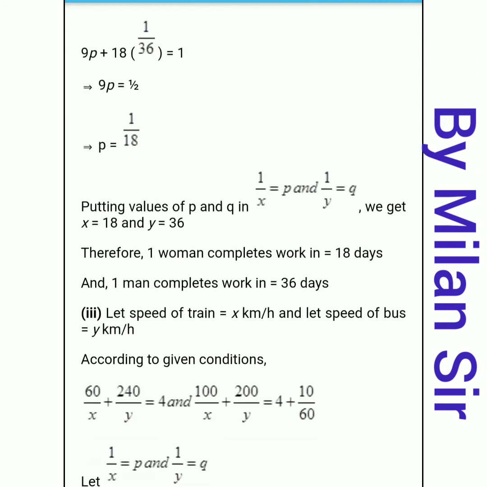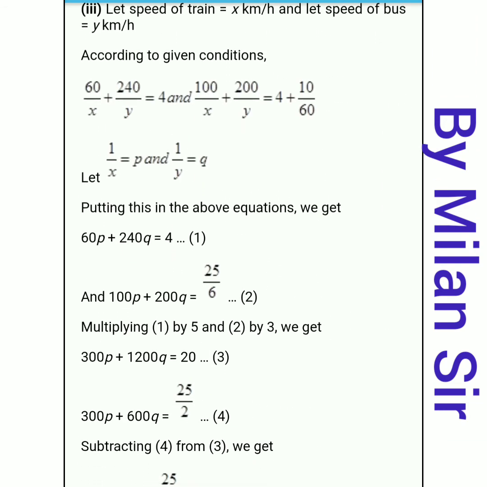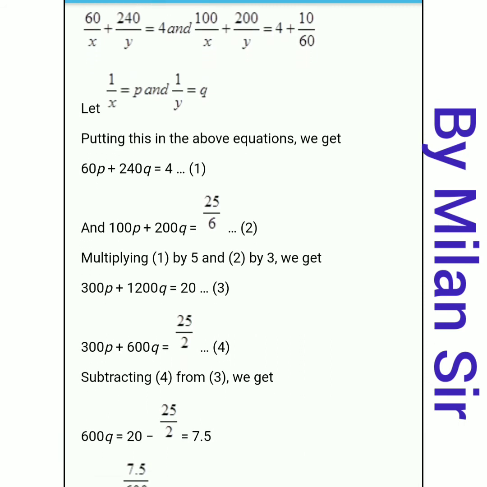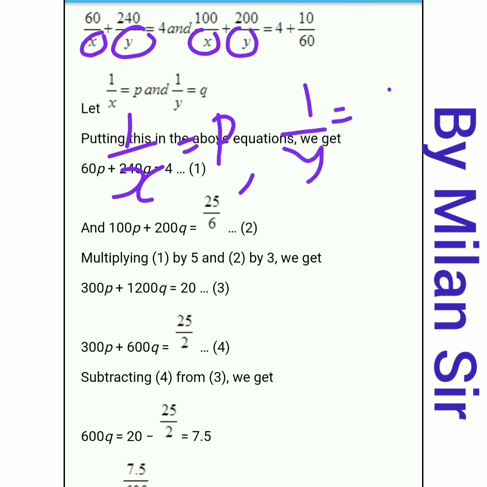So now we need to solve these equations. First of all, in both equations, we assume 1 by x is equal to p, and 1 upon y is equal to q.